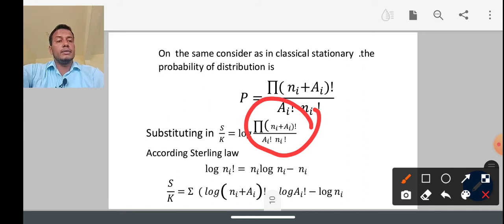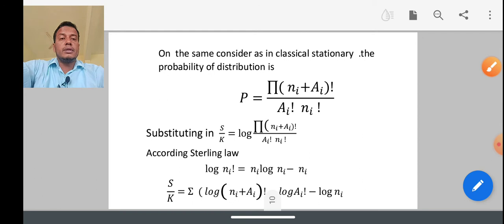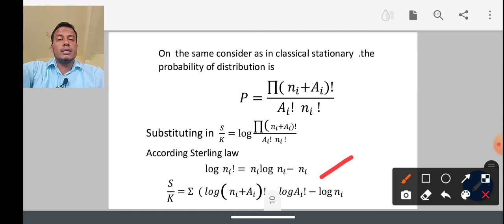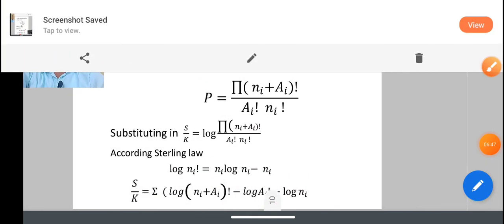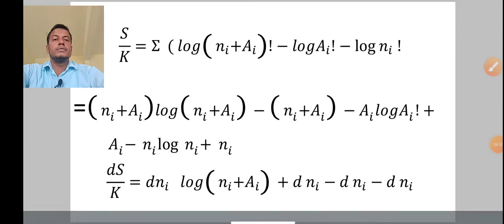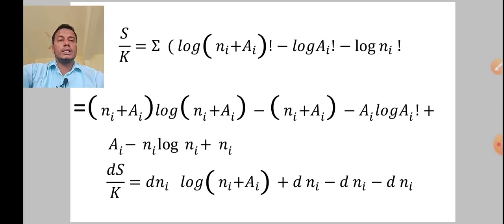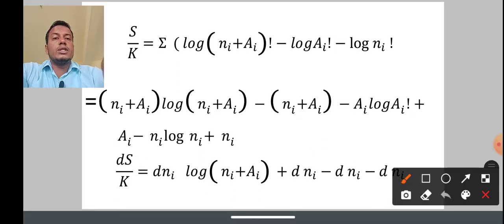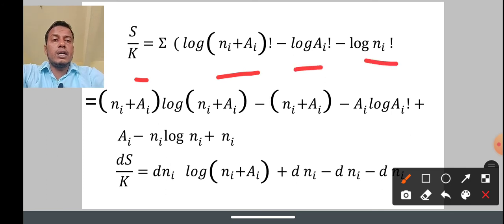According to Stirling's law, log of ni factorial can be given by ni log ni minus ni. So, putting this value, S by k is equal to the sum of log (ni plus ai) factorial minus log ai factorial minus log ni factorial. After this, let us apply it for S equal to k into log of (ni plus ai) factorial divided by ai factorial ni factorial. First apply it for this one.